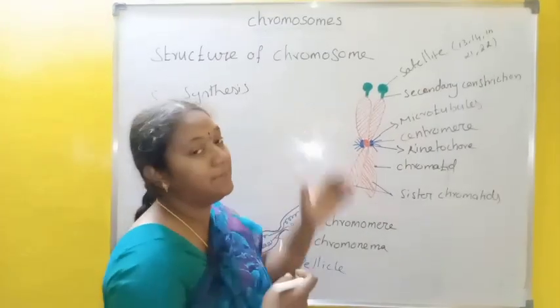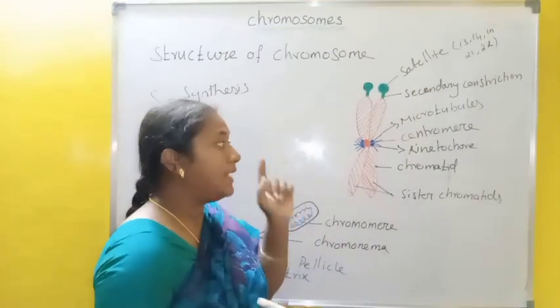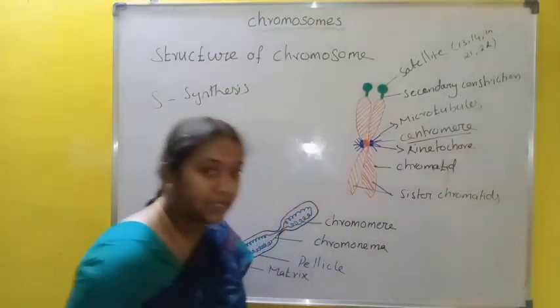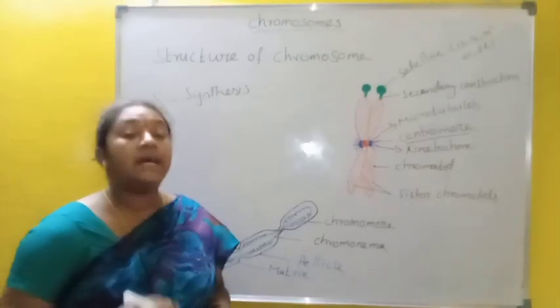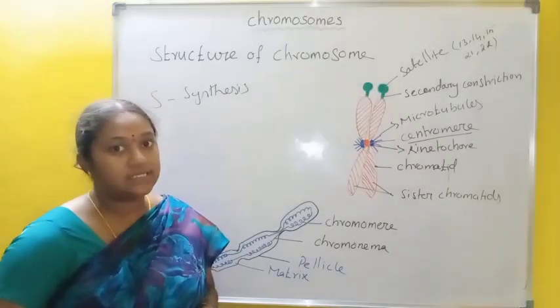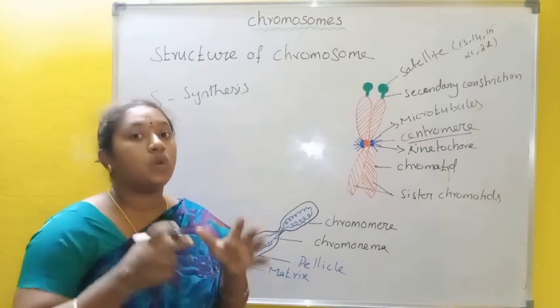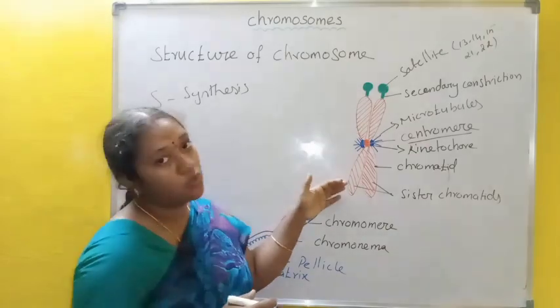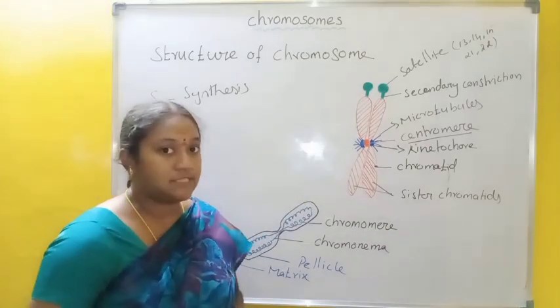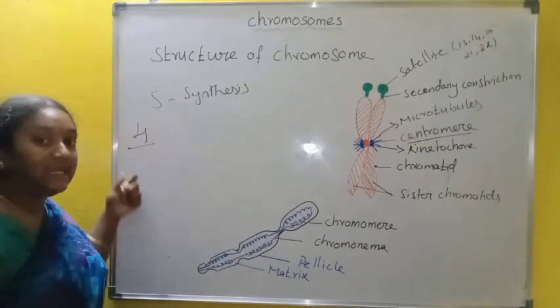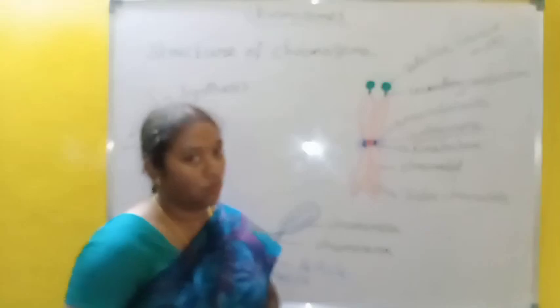That primary constriction is called the centromere. The centromere is a repeated DNA sequence and a well condensed part of the chromosome. It is located at any part of the chromosome. According to the position of the centromere, chromosomes are classified into 4 types. Later we will discuss these 4 types.